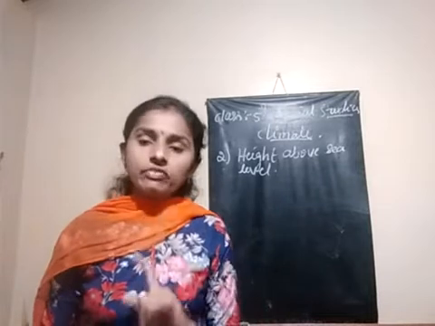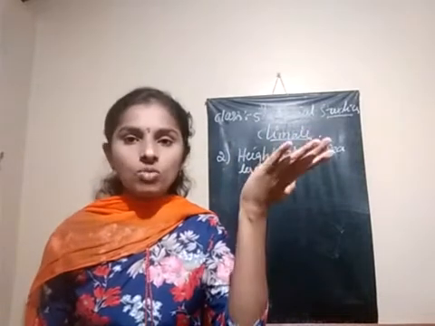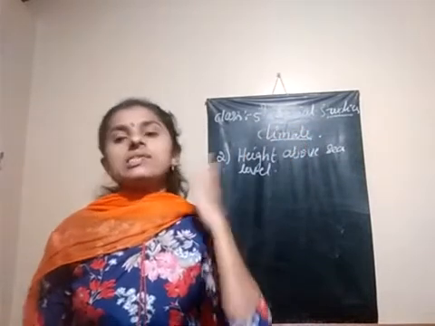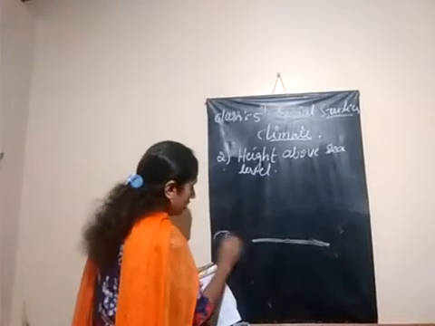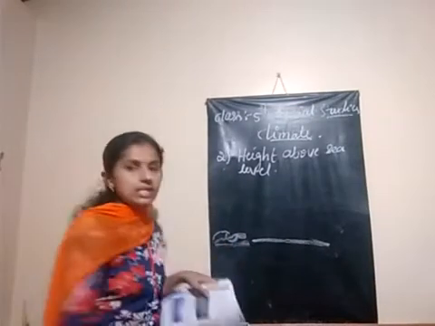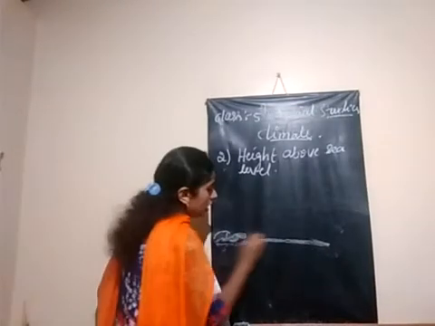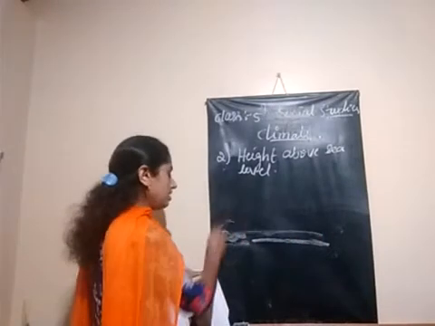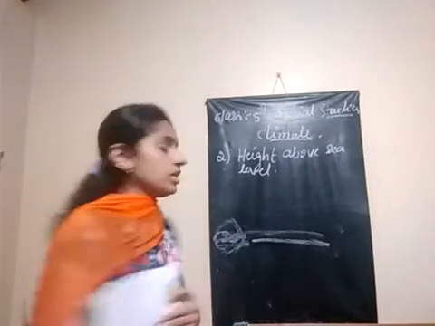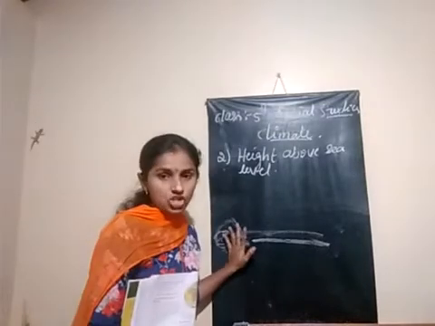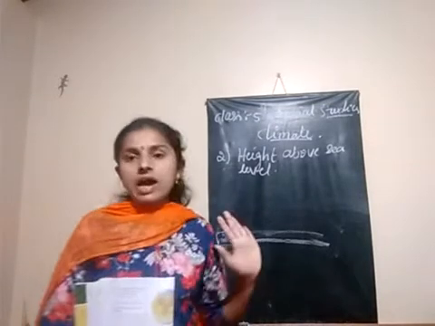Take an example, this is sea level. The regions or areas near, equal to the sea level, are facing hotness. Heat, hot climatic conditions these regions have.